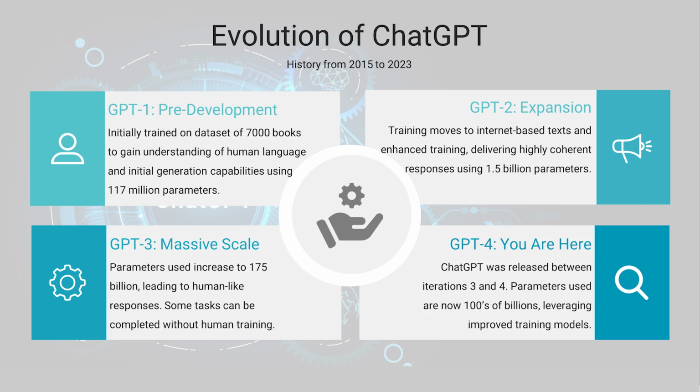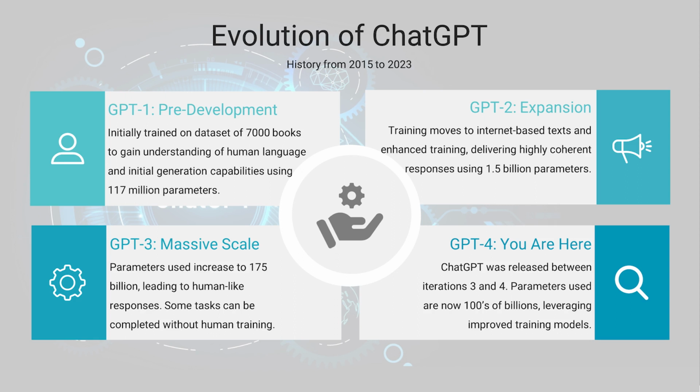But the GPT-1 model was trained on a data set of 7,000 published books to gain an initial understanding of human language, some of the nuances, inflections. This gave it a basic generation capability that spanned about 117 million parameters. We can think of a parameter within GPT as a variable that holds certain data, and that's what it uses to individually assess and make decisions against.